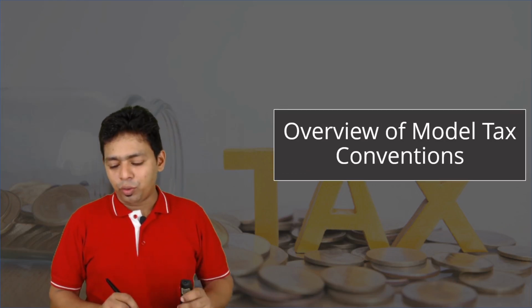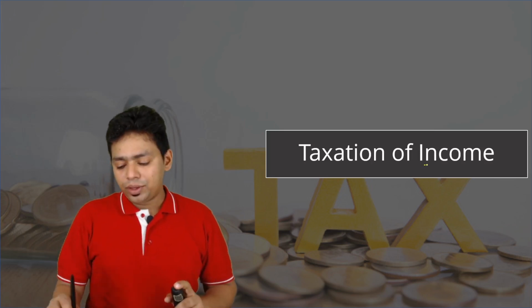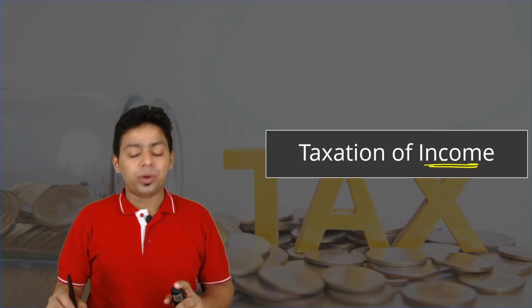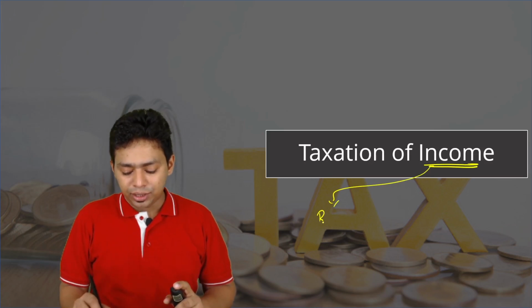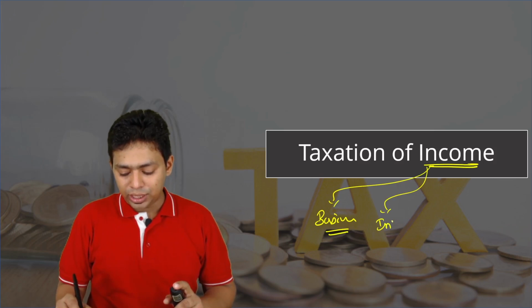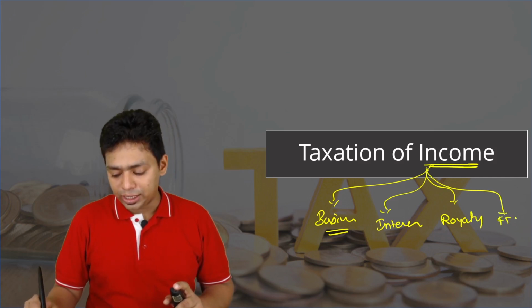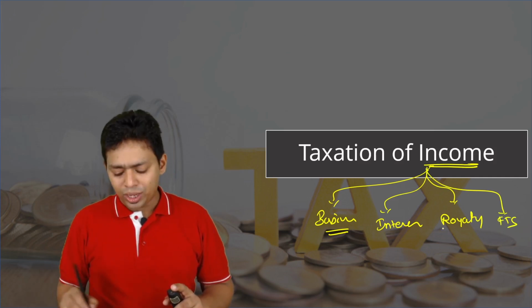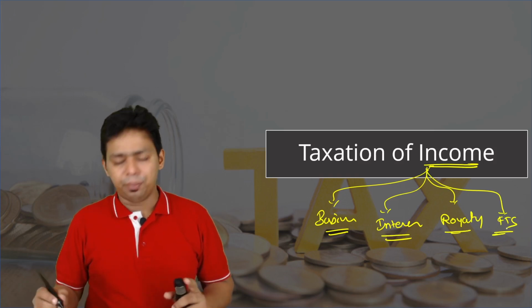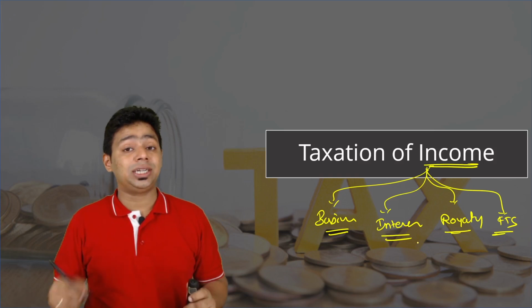So let us continue with overview of model tax conventions. Taxation of income. Now my dear friends, please understand we are going to discuss a lot of incomes here. Income in the nature of business or from the source of business. Income in the nature of interest. Income in the nature of royalty. Income in the nature of fees for technical services. You can understand globally these are the four major incomes that one person can earn, and we are going to discuss the taxability of these four incomes in which state.